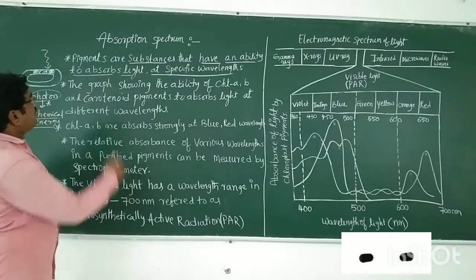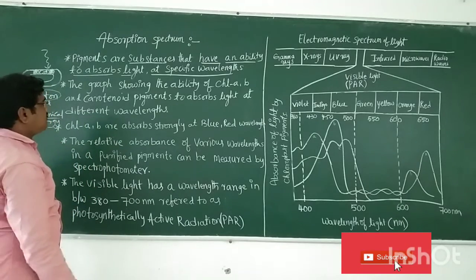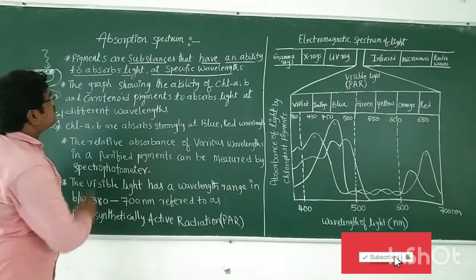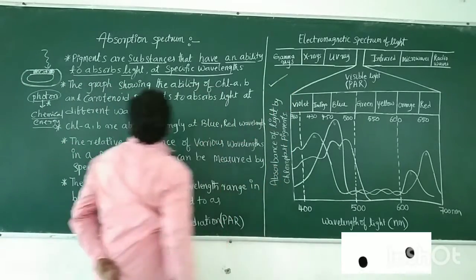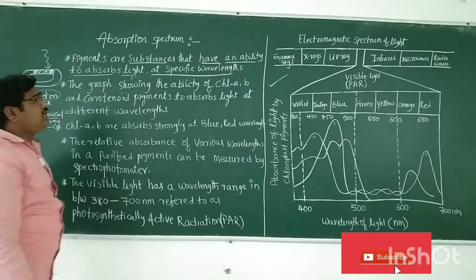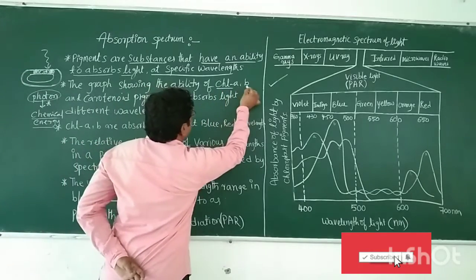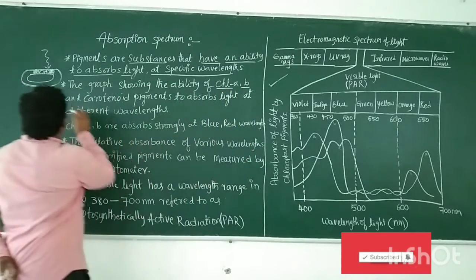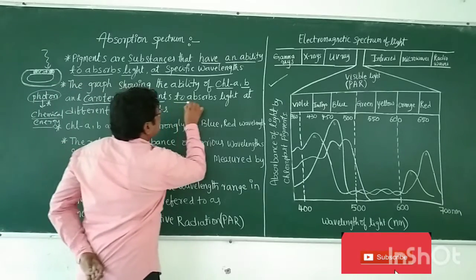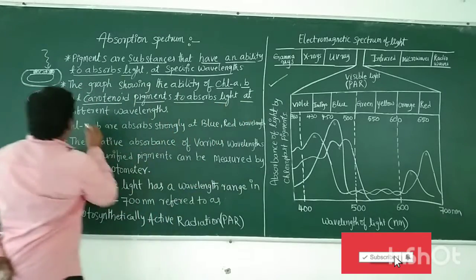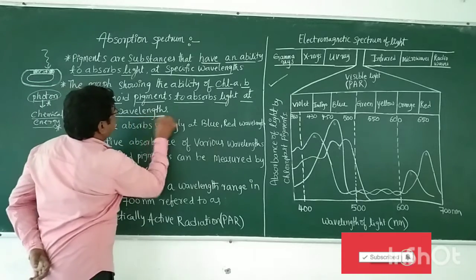This is the main concept about absorption. In the absorption spectrum, this graph shows the ability of chlorophyll A, chlorophyll B and carotenoid pigments to absorb light at different wavelengths.